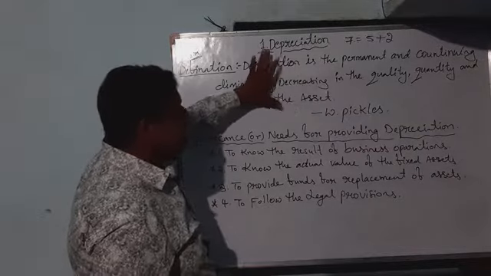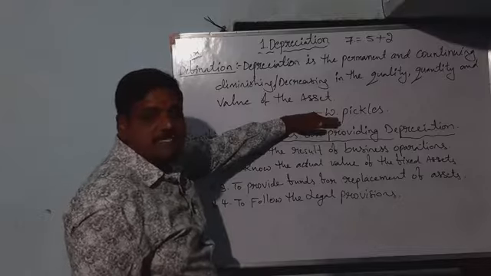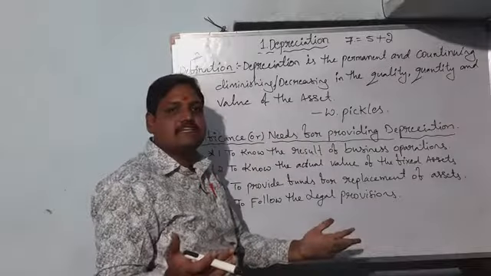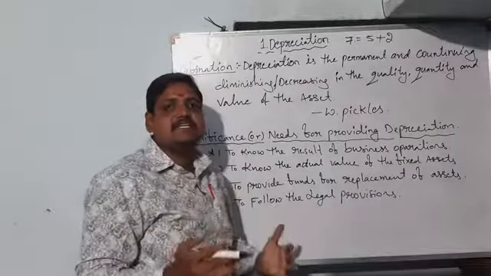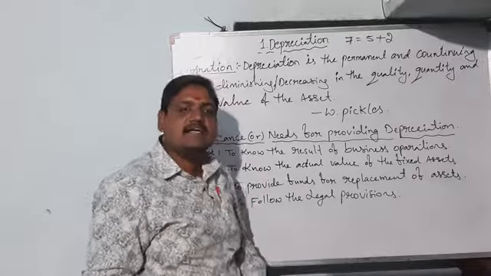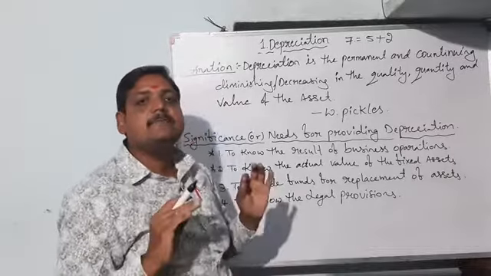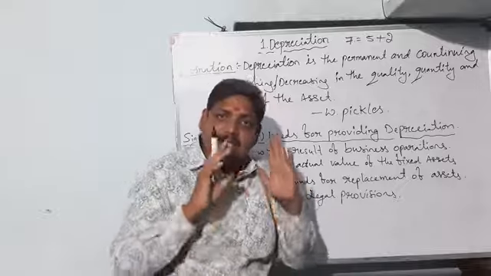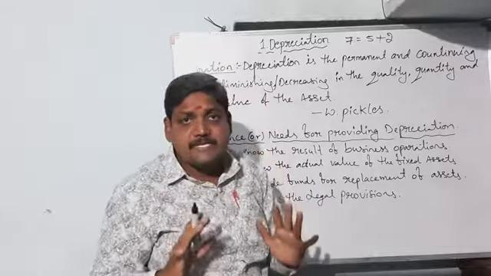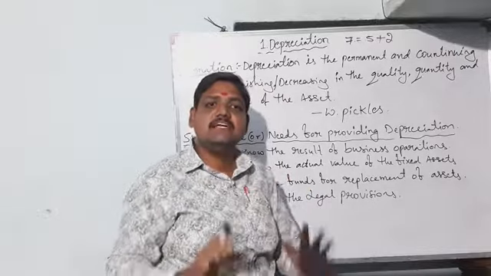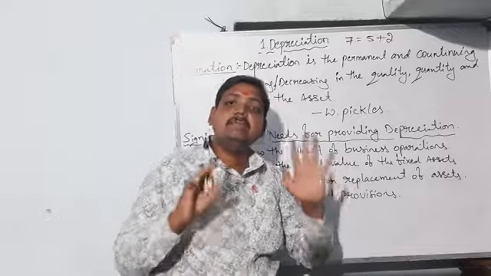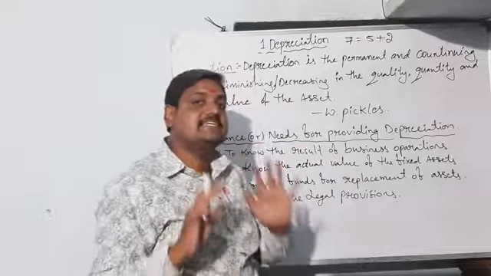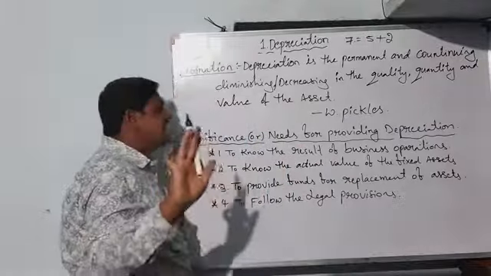This one is given by W. Pickles. Then our general definition is: depreciation is nothing but decreasing or diminishing value of the asset.